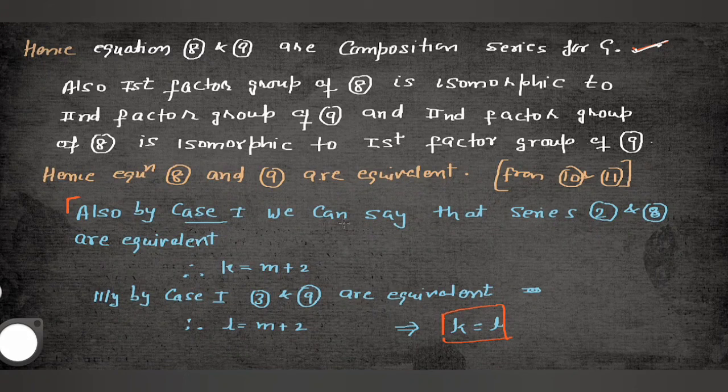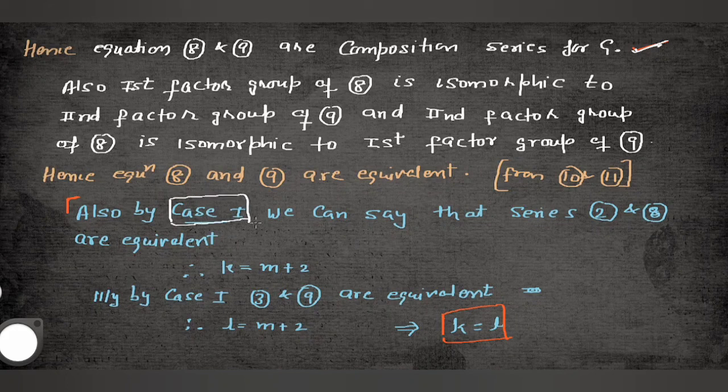Okay guys, now someone can think that we have to prove this theorem for equation number 2 and 3, as we have taken two composition series as equation number 2 and 3, one in the form of G and one in the form of H. So we have to prove that equation number 2 and equation number 3 become composition series and both are equivalent. So guys, in that case, you can write it out by cases. Case number first,